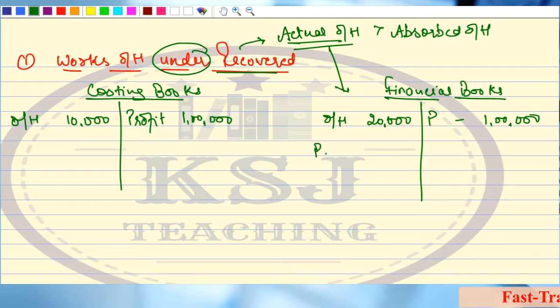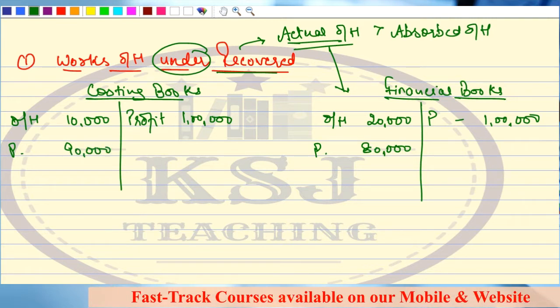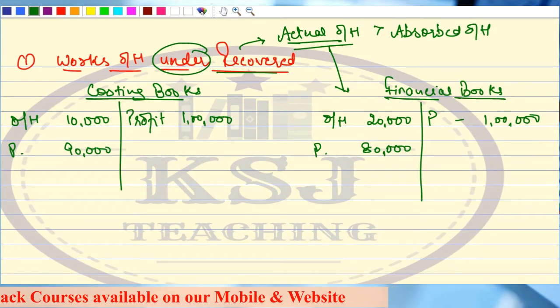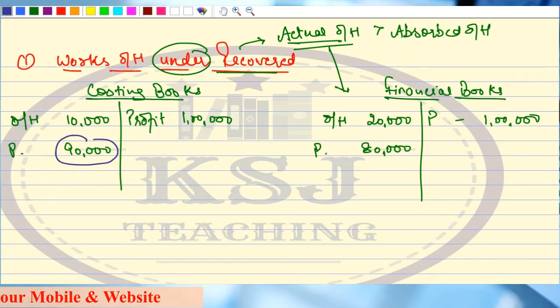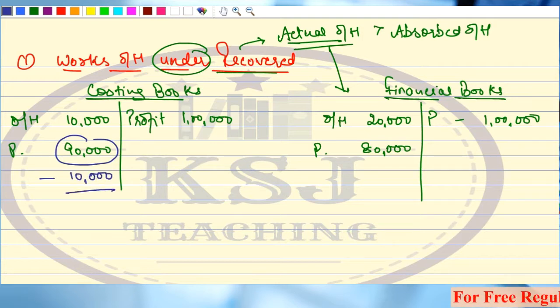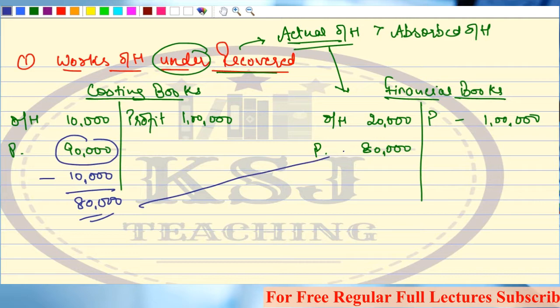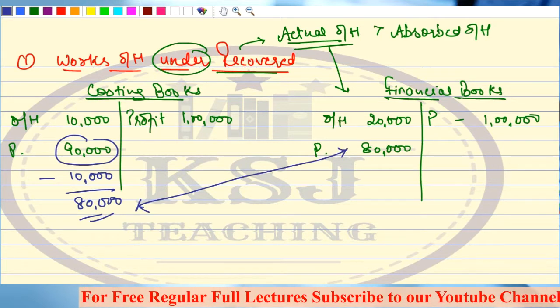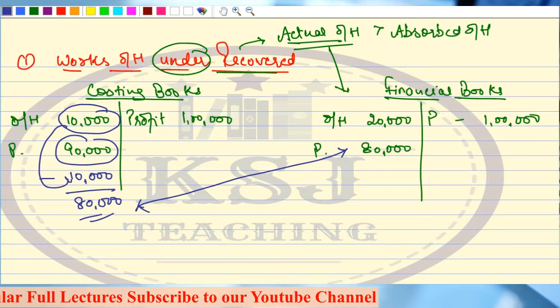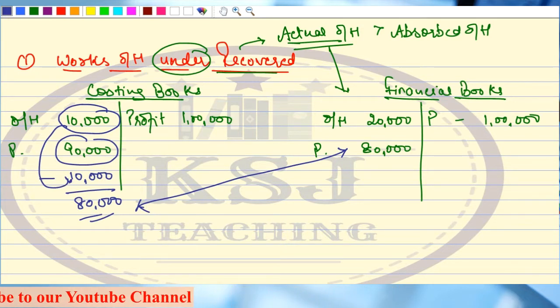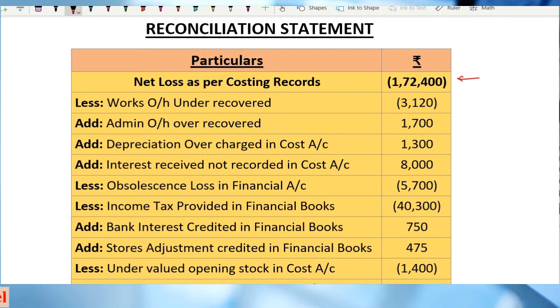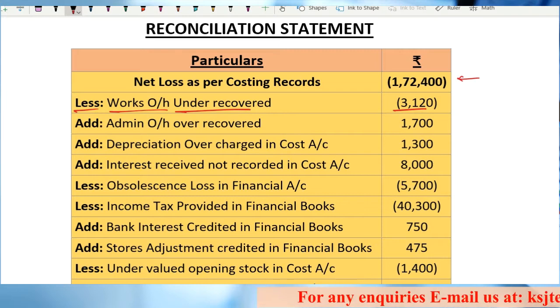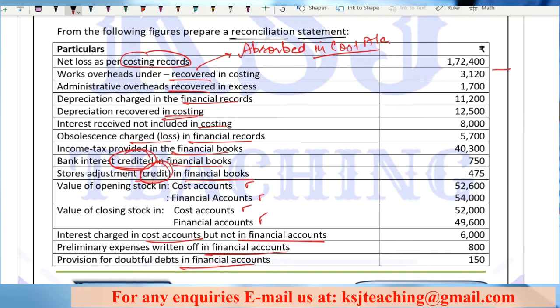So what will be your profit here? 80,000. What will be your profit here? 90,000. Now we have started with the costing records, right? That means we will be adjusting this profit. If you have to adjust this profit, you will subtract this 10,000 recovery to match the profit of 80,000 with that of financial records, right? So this under recovered overheads will be subtracted from the costing profits, right? Let's see. Less works overhead under recovered 3120. Clear? 10,000 was just an assumption, so you have to take this figure 3120.